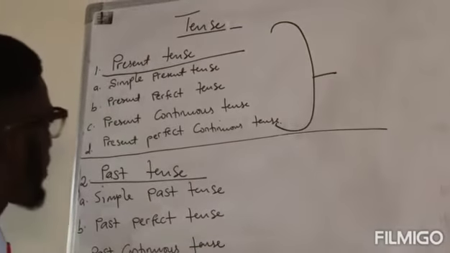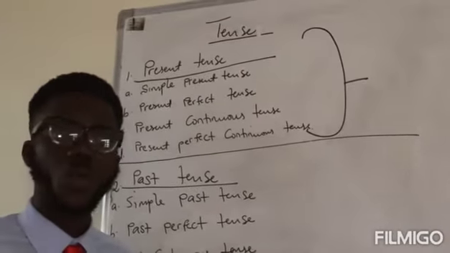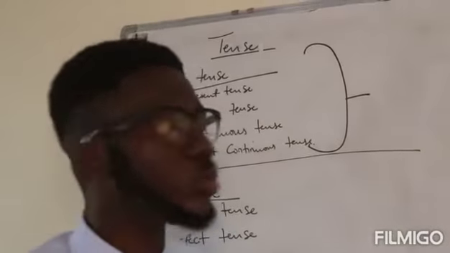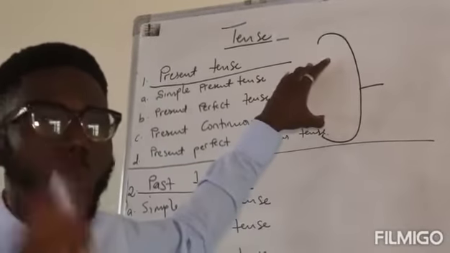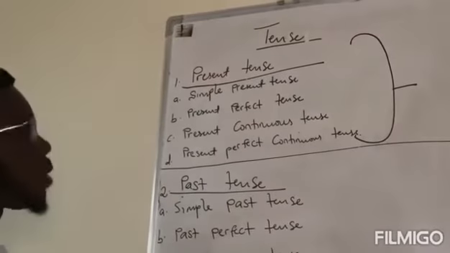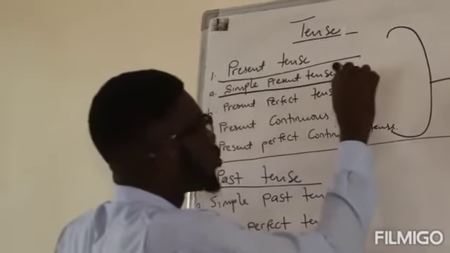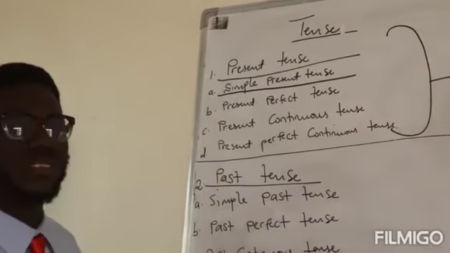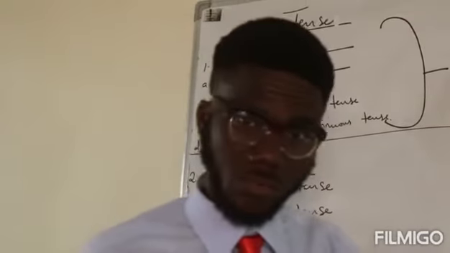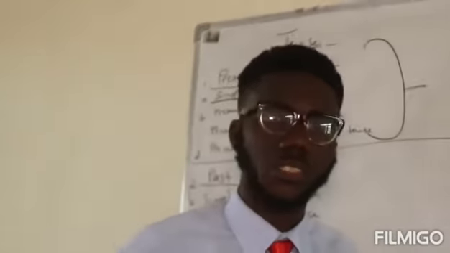Now, let me tell you something. Whenever you are analyzing a poem, or a drama work, or a prose, you should understand tenses and you must make use of the present tense. You must make use of the present tense, and under the present tense, you make especially the use of the simple present tense. Remember, the present tense tells us about things that are happening within the time of speech, things that are taking place in the present.